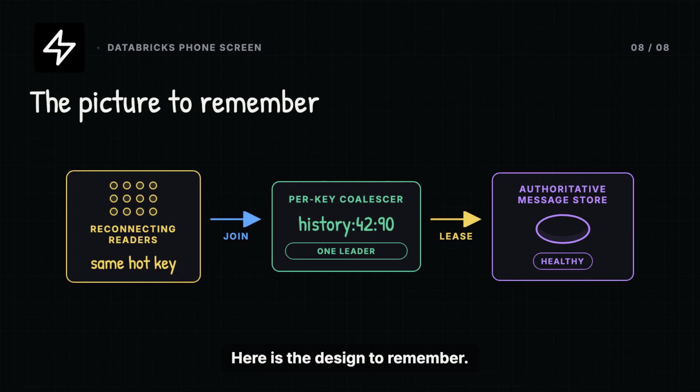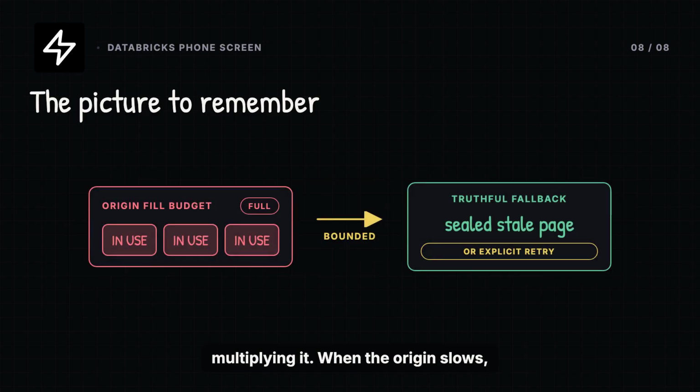Here is the design to remember. Durable storage owns ordered messages. The cache stores recent metadata and immutable pages with sequence watermarks. A history hit is fast. A miss enters one coalescer. One leaseholder reads the origin. Followers share that fill instead of multiplying it. When the origin slows, budgets and backpressure contain the damage.